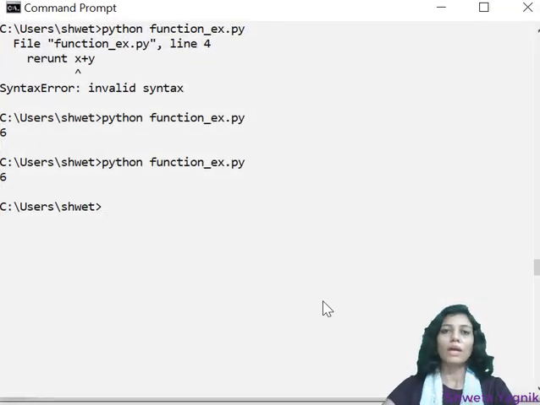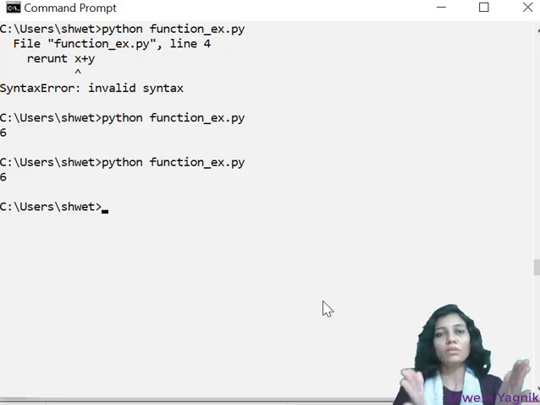So I can use the reduce function in order to reduce the sequence to a single output. First we have learned filter. Filter is used on a long sequence; I can filter out some required elements, and from these filtered elements I can perform some operation using map.